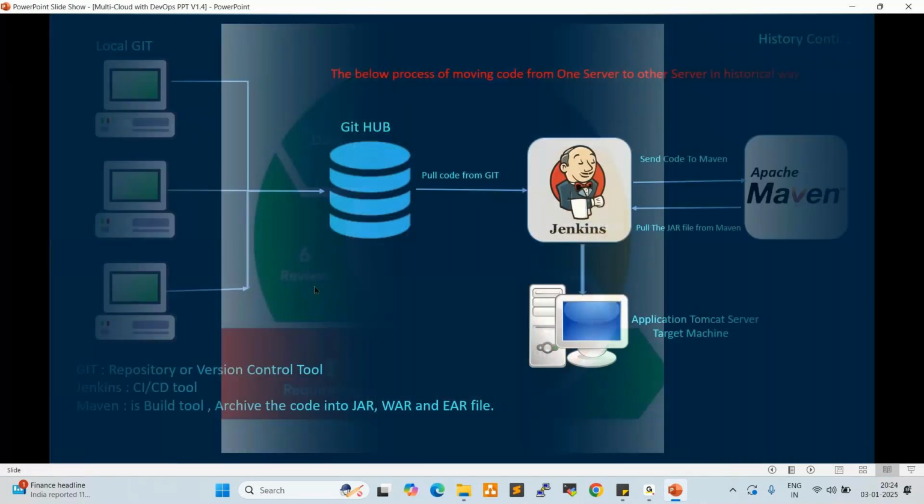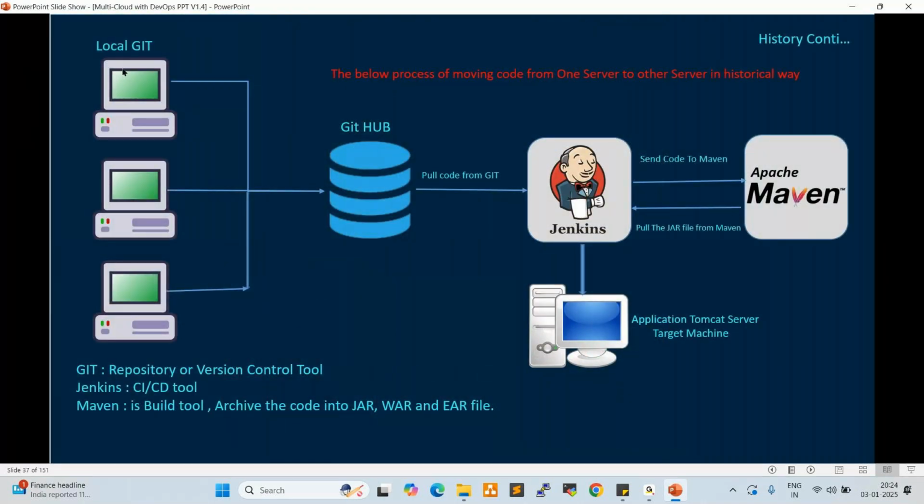Fine. Now, here three developers are working on application development. These are the three desktops. Three developers are working on their local systems. Once the development is completed, they push the code to the remote repository, which is GitHub. The local workspace is a local git, we can say local git.